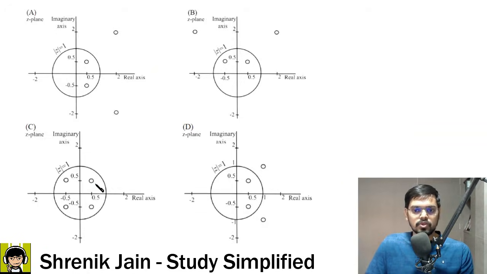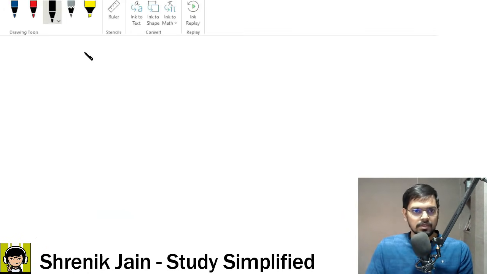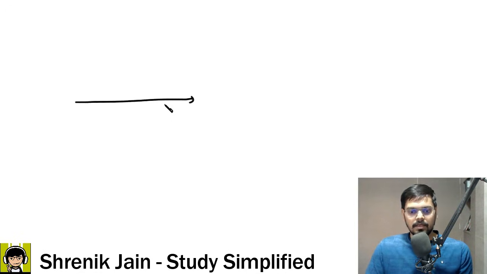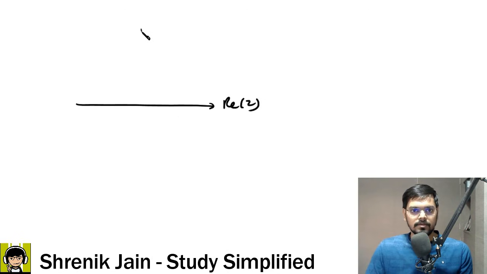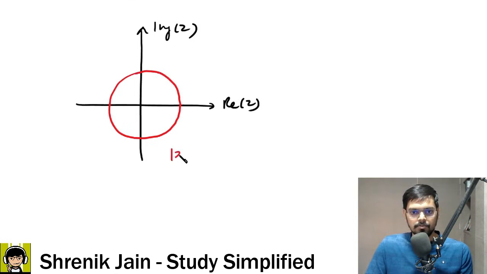what are the positions you will get? Let me draw the z plane. This is the real axis, real of z. This is the imaginary of z. Then we have the unit circle, which is mod z equal to 1. So this is the position of j, this is j, this is minus j, this is real 1, this is minus 1.